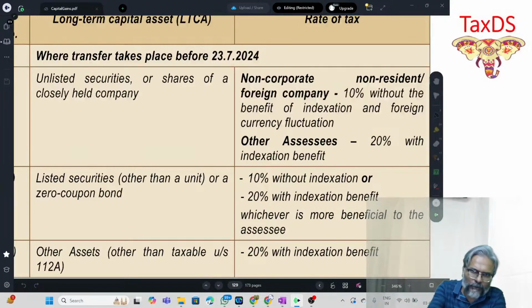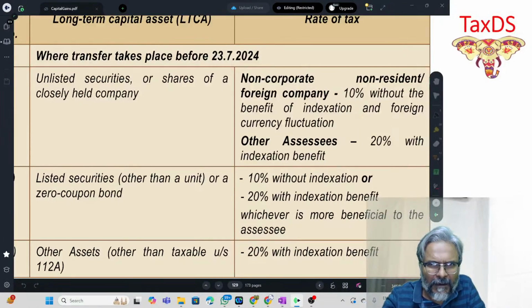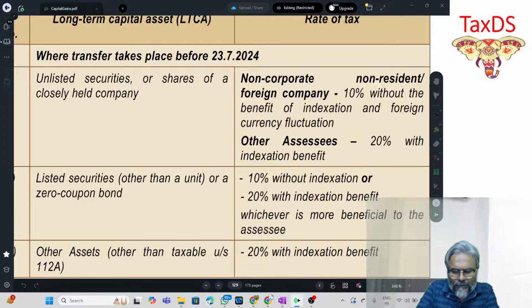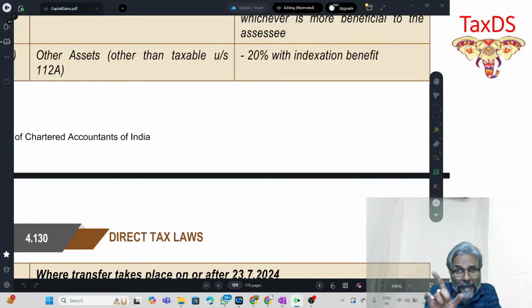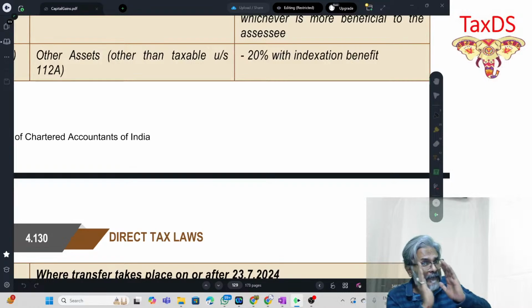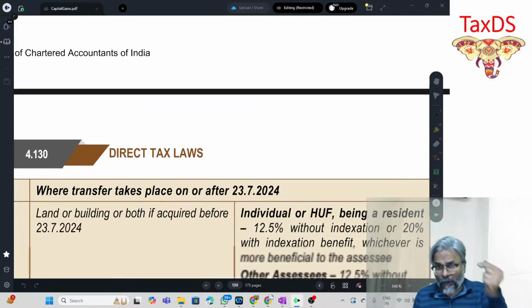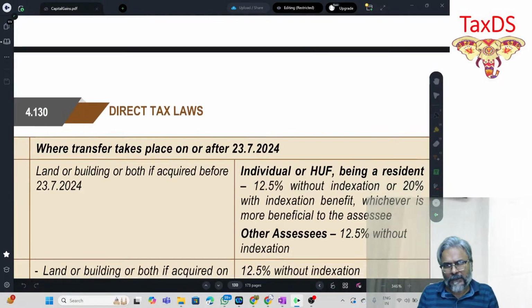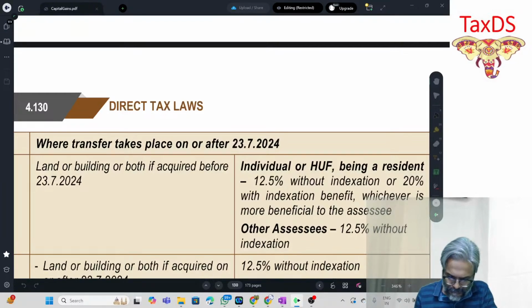Now in the same question, if I tell you that he has transferred the shares on, say, 10th of November 2024, obviously the old tax rate will not apply. And it is a long-term capital asset because the unlisted shares of that foreign company have been held by this non-resident transferor for more than 24 months. So what would be the rate of tax now? No indexation. In any case, before the amendment also no indexation, after the amendment also no indexation.